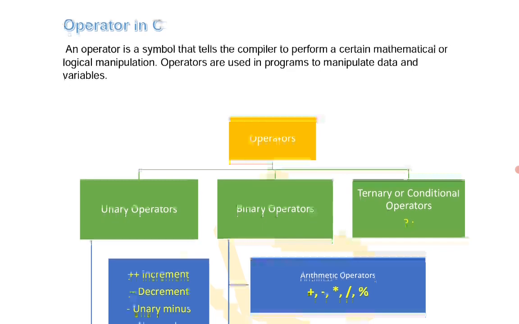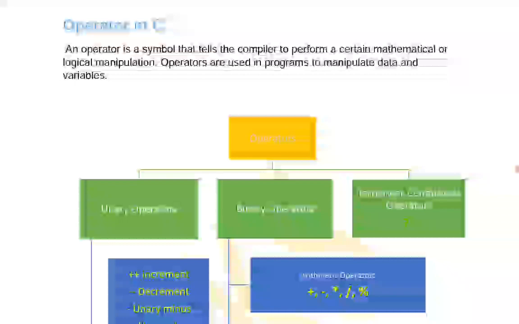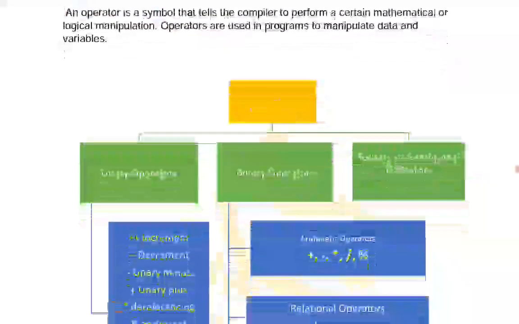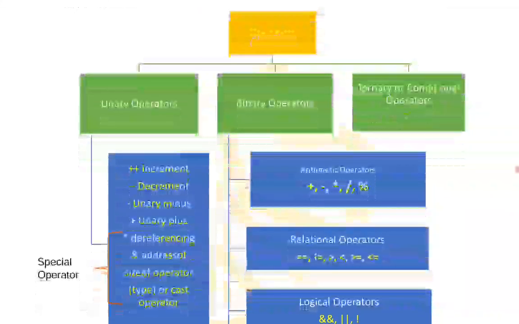So what are the different types of operators? Unary operator, binary operator, and ternary or conditional operator. A unary operator means we can use only a single value with it.